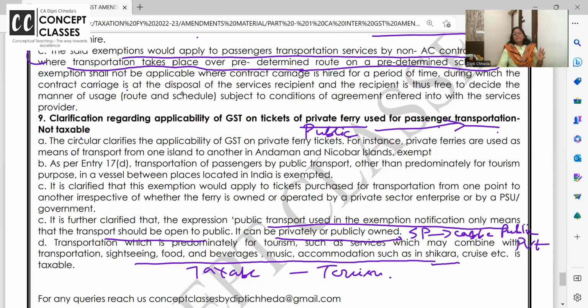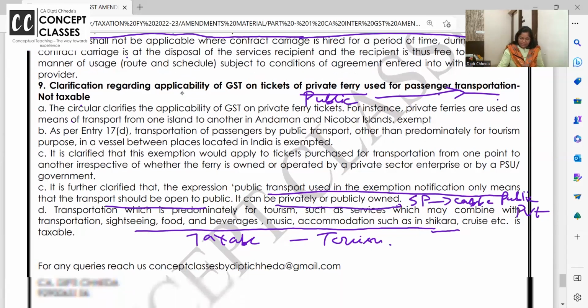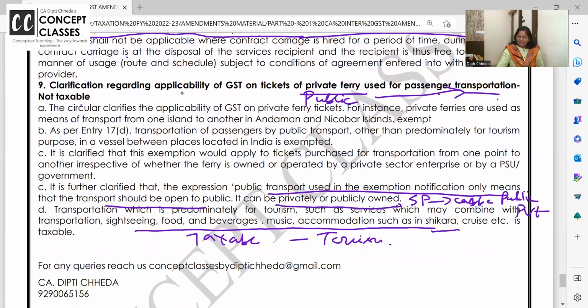No problem. But what is the purpose? Just passenger transportation within India. Okay? Cruise and all, very well taxable. Mumbai to Goa. There's a cruise started in Banaras also. Very well, all this is taxable.